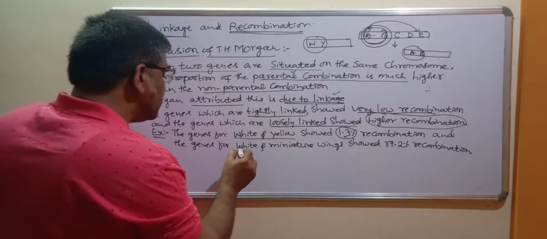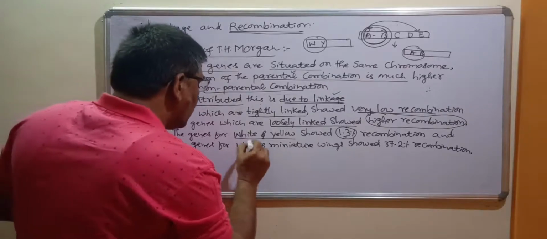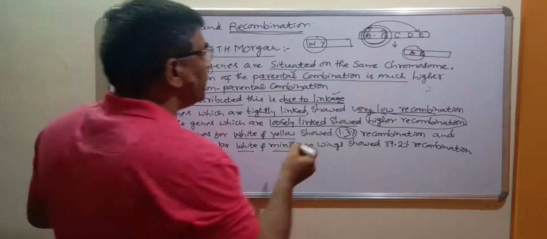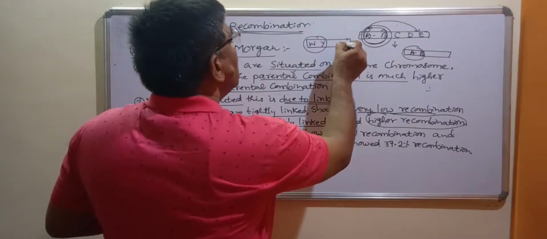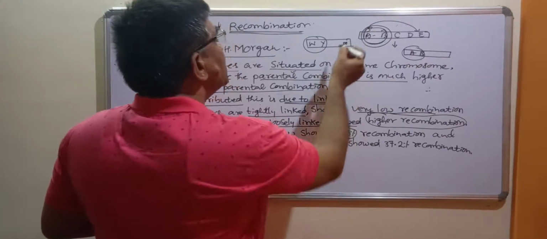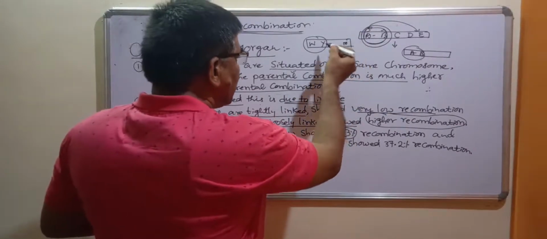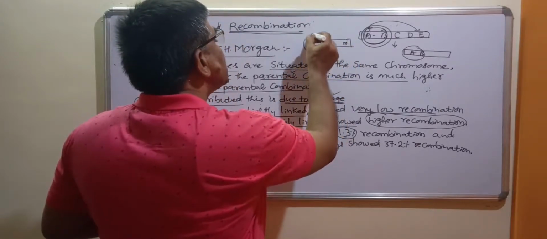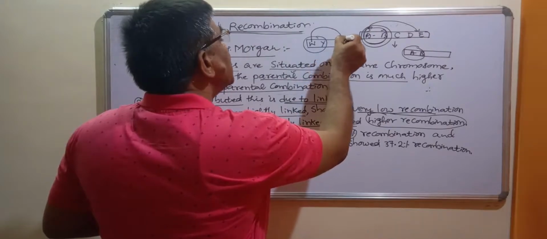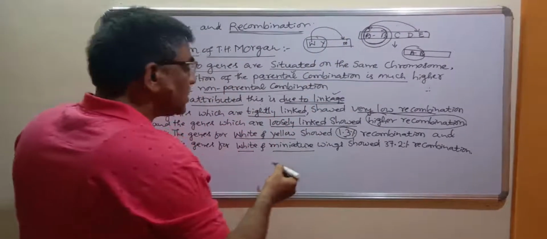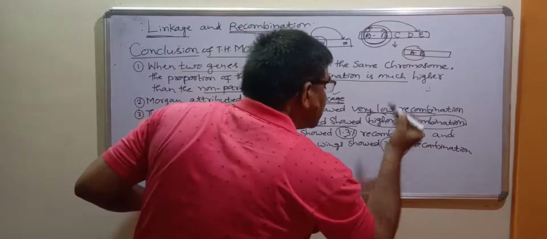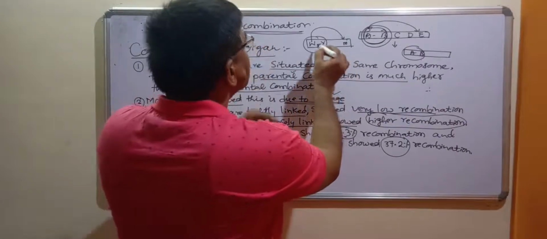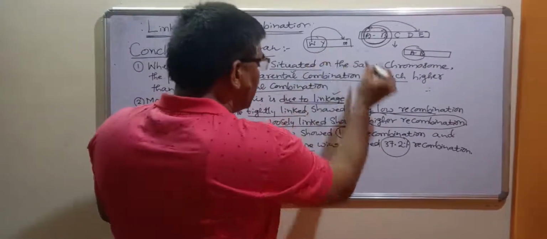And one more thing is, there is one more gene, other than white color, the gene which is responsible for small wings or miniature wings. So there is one more gene, that is miniature wing. Just I can show with capital M. Now this is white color and miniature wings, and this gene is present a little bit away, therefore the chances of recombination are high here. 37.2% recombination is present. So what we can understand here, the strength of the linkage becomes less here.